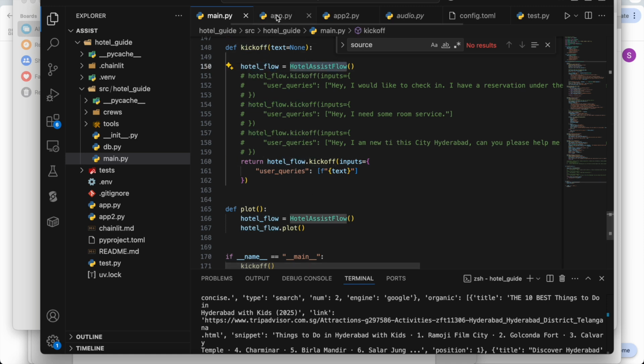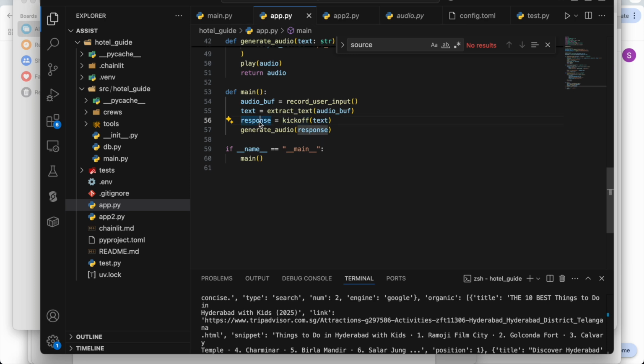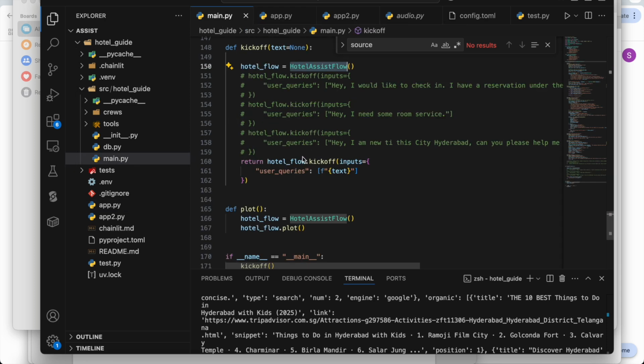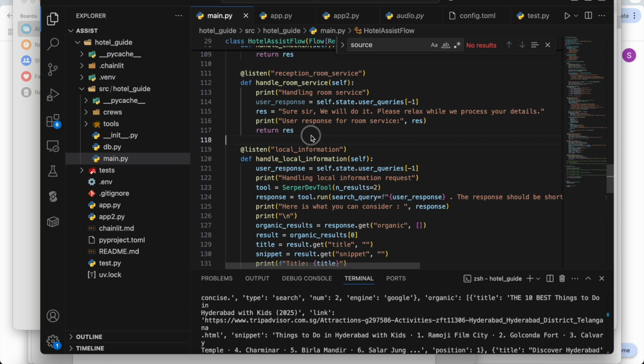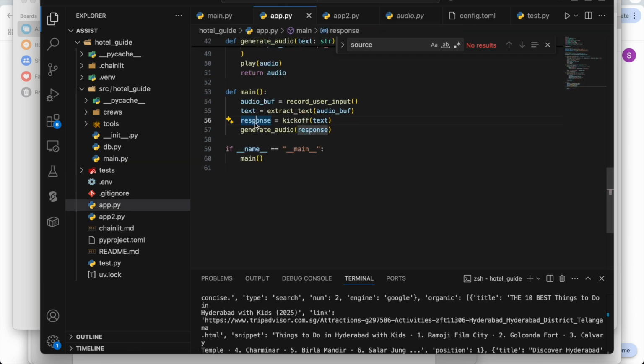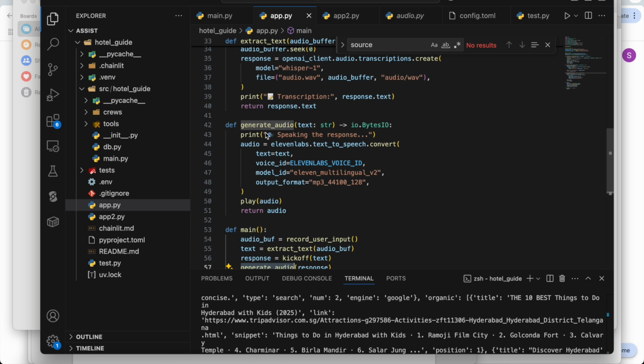Once it triggers the flow, every method in this will return something. That response is again captured and passed to this generate audio. And what am I doing in this generate audio? Again using ElevenLabs to convert this text into speech.